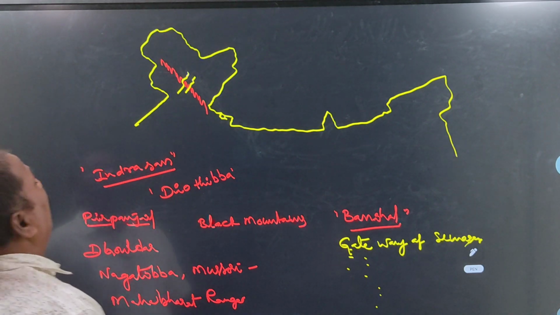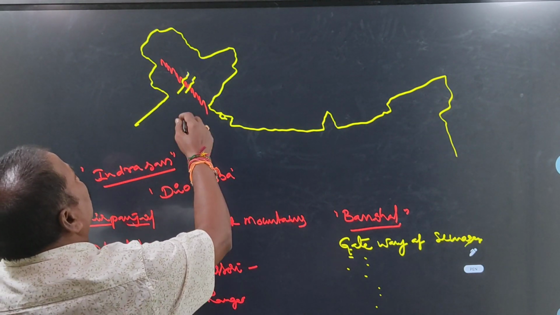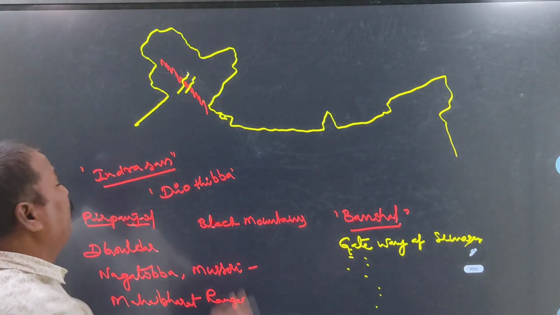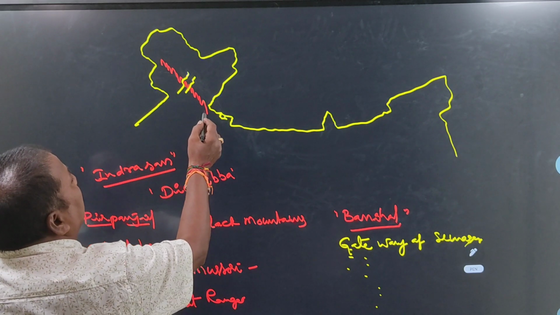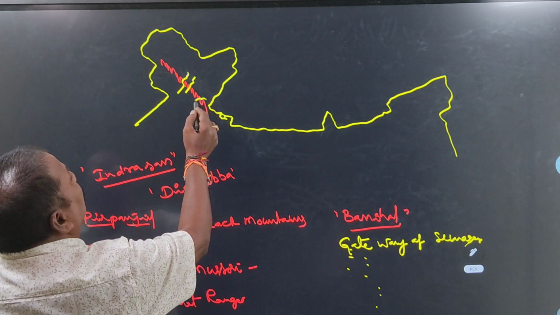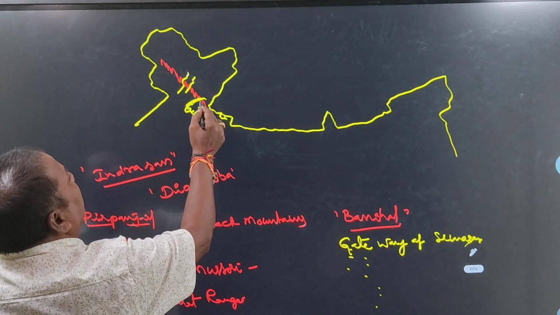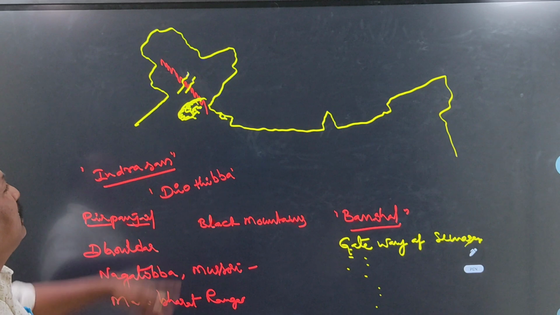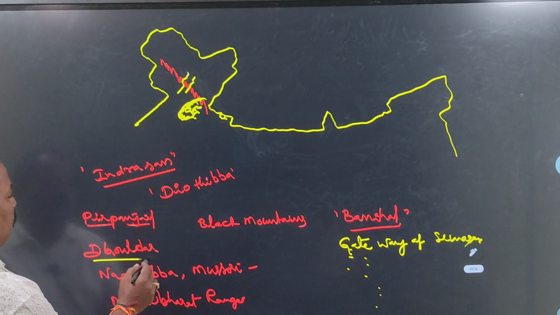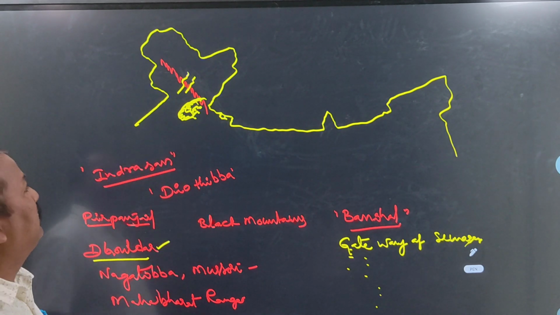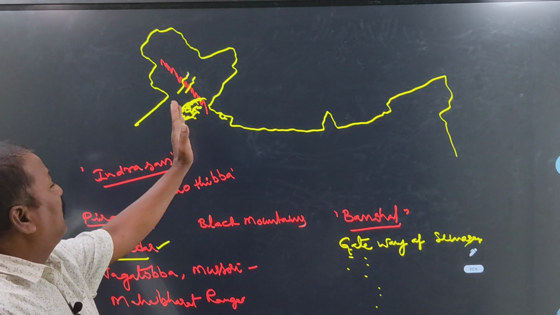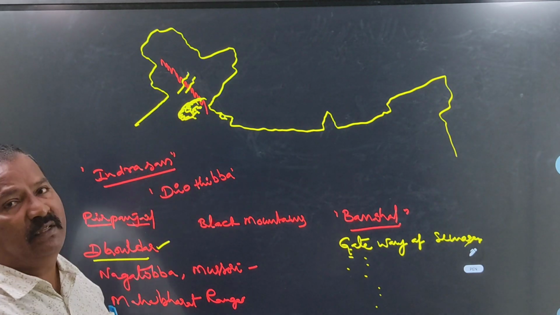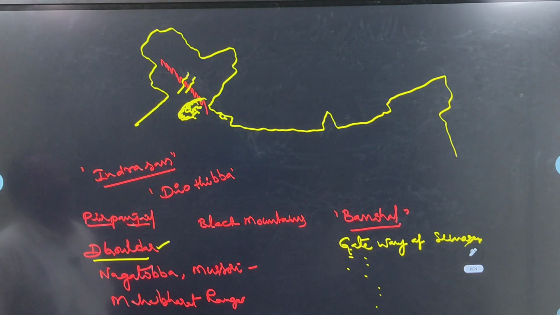And the southwestern part of the Pir Panjal range extends towards Himachal Pradesh. What is the name of this one? Its name is Dhauldar range. The southwestern part of the Pir Panjal range extends towards Himachal Pradesh. Its name is Dhauldar range.